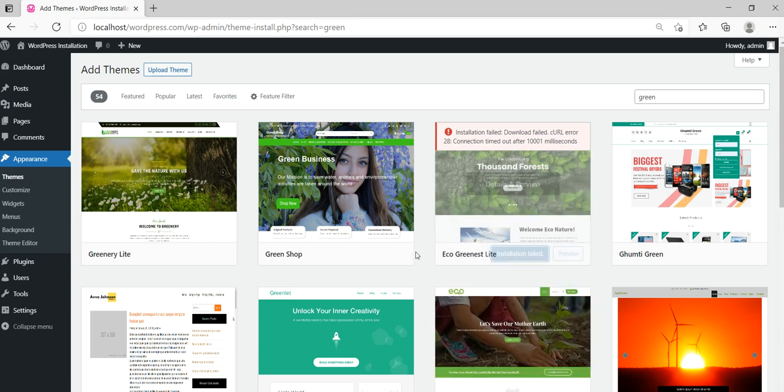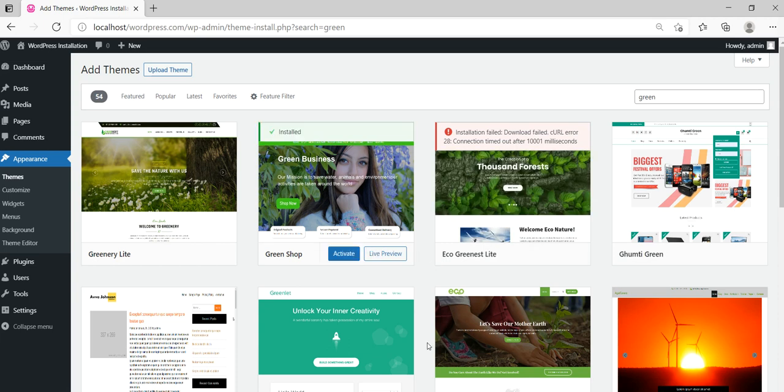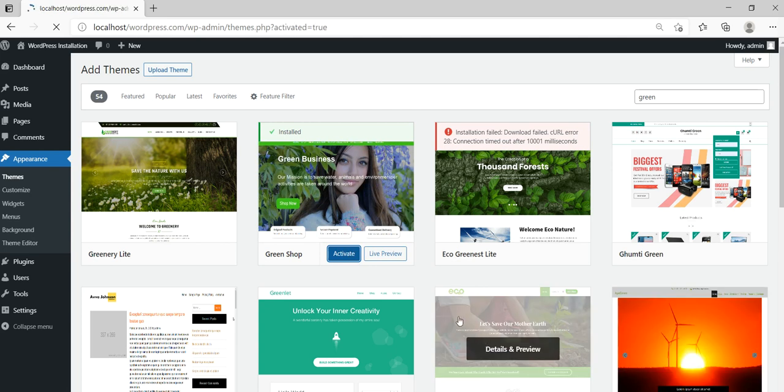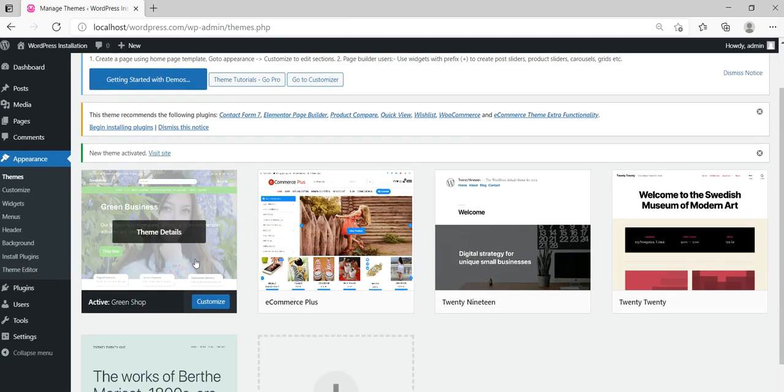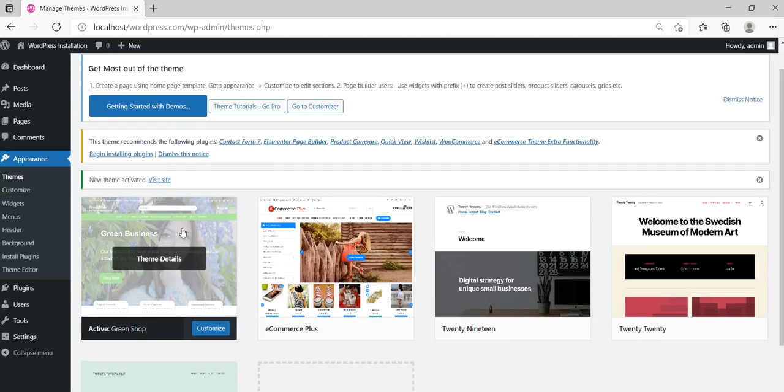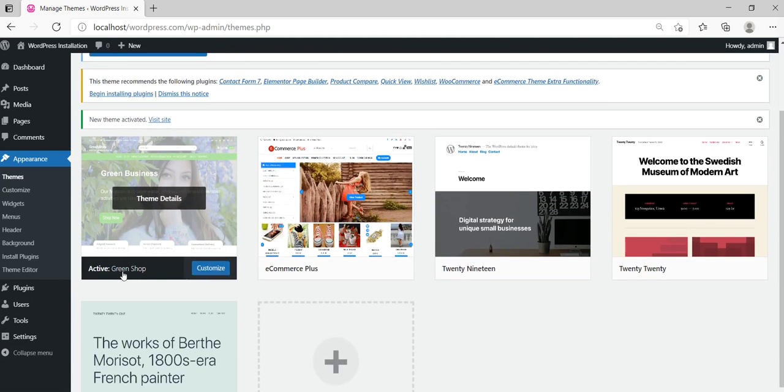It says installation failed. Let's try another one. This. Okay, that's it. If you check it, it has already installed. Once you install, you need to activate it. So let's click on activate, and voila, you can see the theme we just installed online.